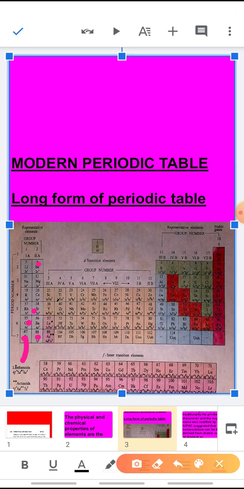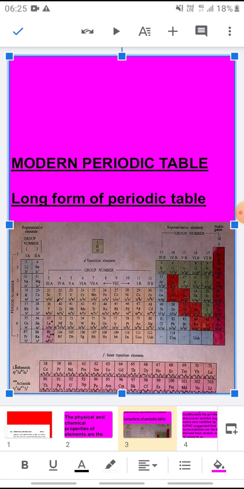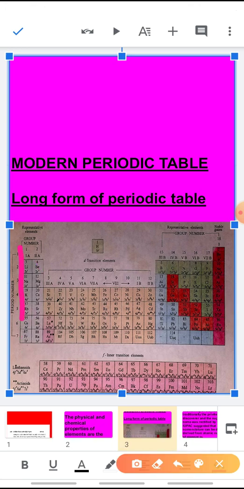So these elements are having 1 electron in the s subshell, these are having 2 electrons in the s subshell. So combining these two, we call these 2 columns as the S block elements, and after the 2 columns, the next 10 vertical columns are called, this is S, this is D. Why they are called the D block elements? Because here the last electron enters the D subshell.